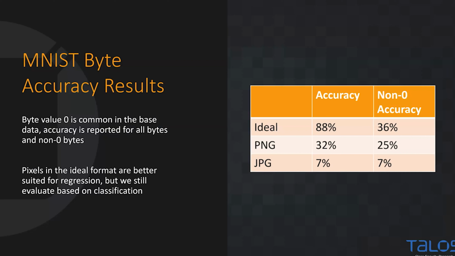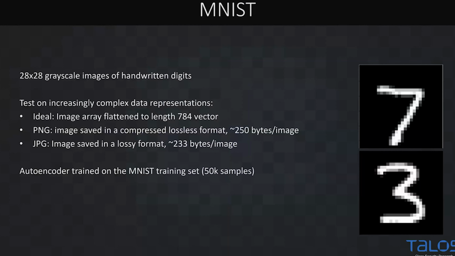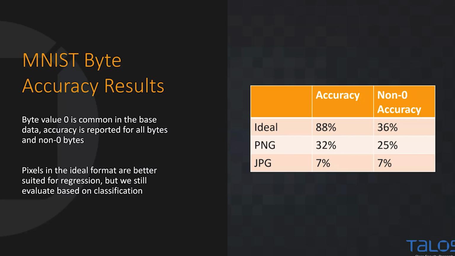So we can see a couple of things here. First off, the ideal accuracy, if we just look at general accuracy, is quite high, suspiciously high. And then as we challenge the network more with more challenging representations, our accuracy decreases. What we're looking at in the second column here is non-zero accuracy, where if you go back and look at the MNIST images on the right, any pixel that is black is 0. So when we look at our accuracy for ideal at 88%, we're predicting a lot of zeros correctly, which is good, but is not interesting.